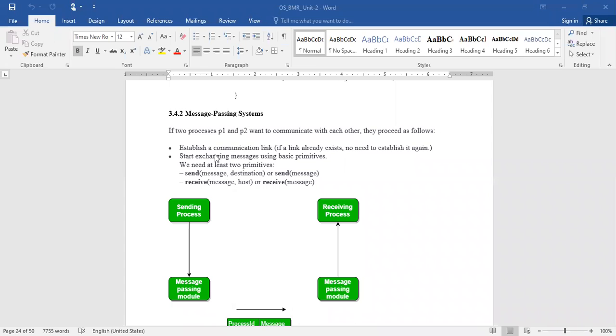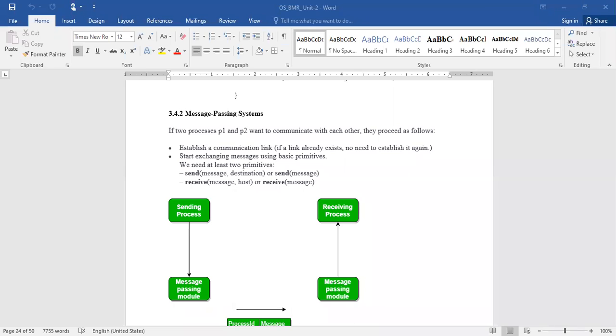Now we'll see another mechanism through which two processes can communicate with each other, just like the communication between two systems. Just like a phone conversation, you make a call, a connection is established between you and the recipient, and the information is transferred. In a similar way, with this mechanism we allow two different processes to communicate with each other.